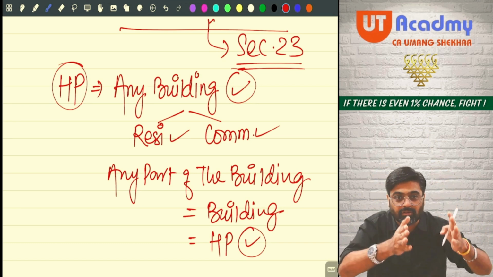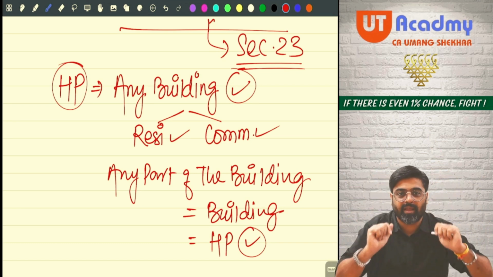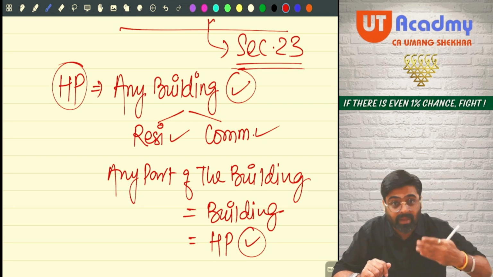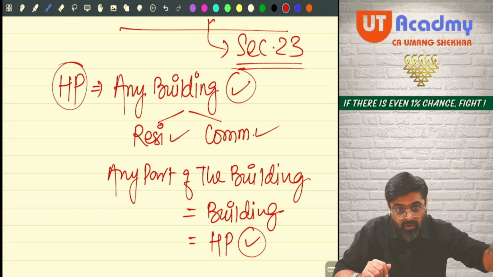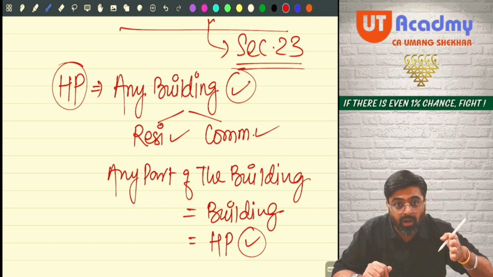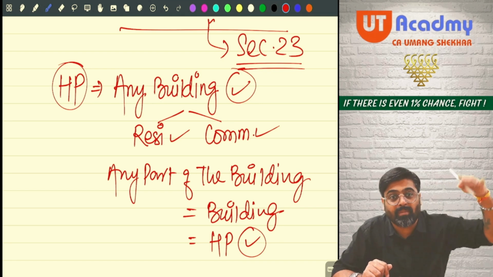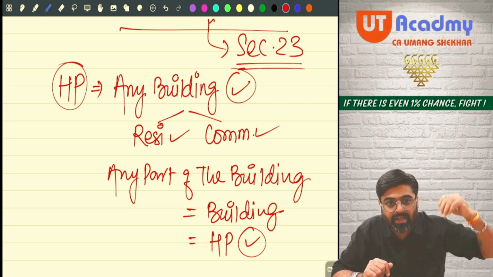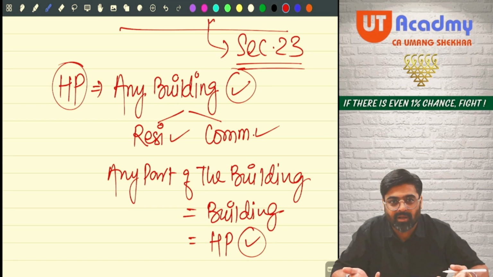What about walls? Walls of the building. It is a part of the building. Sometimes you can give the wall of your building also on rent. Your building is facing the highway. So the highway-side wall you have given on rent to some ad company to put their hoardings and all. Sure?